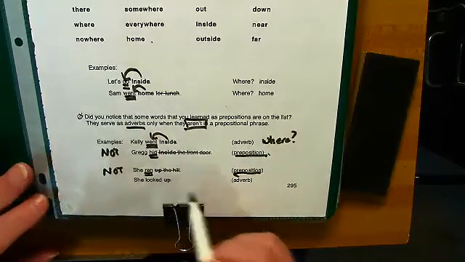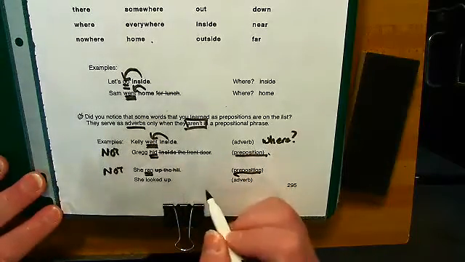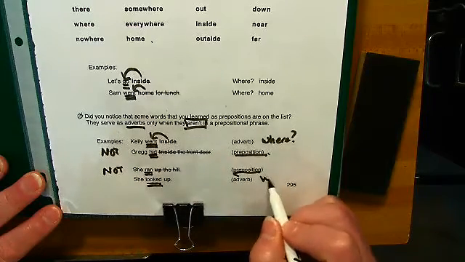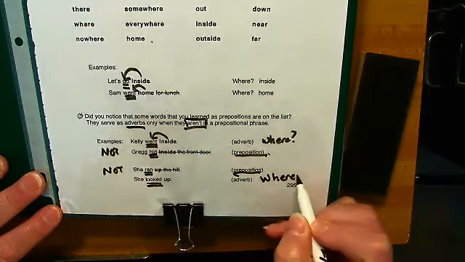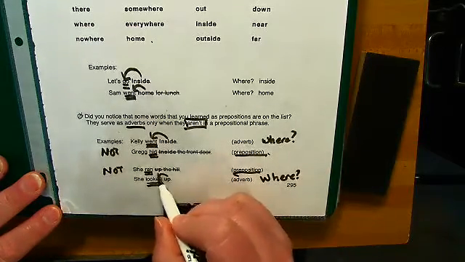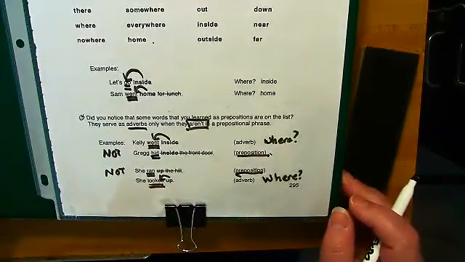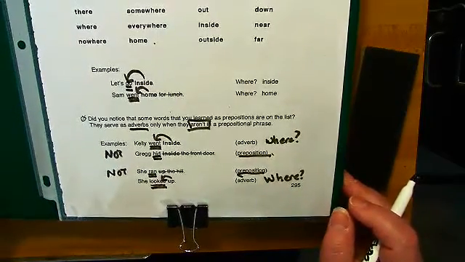And the last one, she looked up. Well, I don't see any prepositional phrases. I do see the verb. And then I ask myself, where did she look? And she looked up. That's what makes it an adverb and not a preposition.